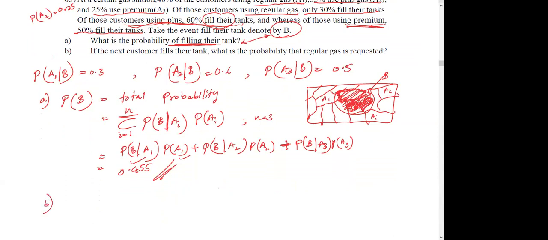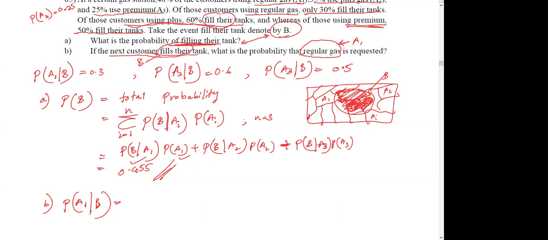So part B. Next customer: if the next customer fills their tank, what is the probability that regular gas is required? Regular gas means what? A1, right? What is filling their tanks? It is B. So you need to find probability of A1 given B. B is given, they are filling their tanks, but that next customer is an A1, or regular gas, customer.